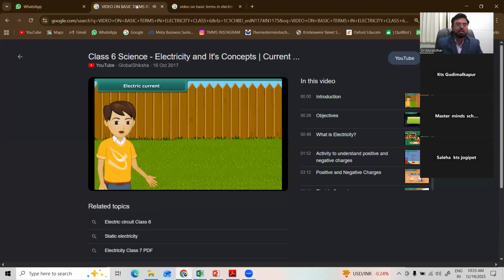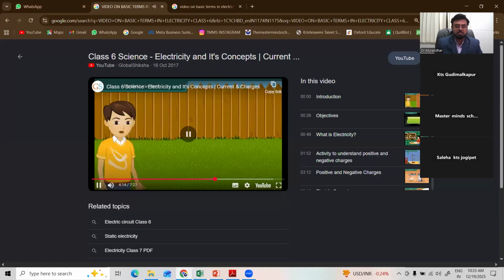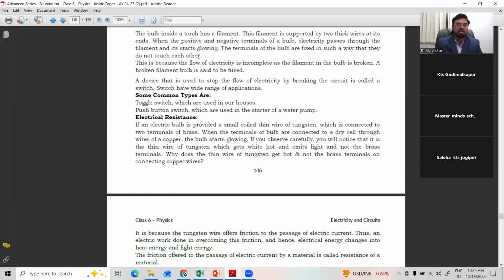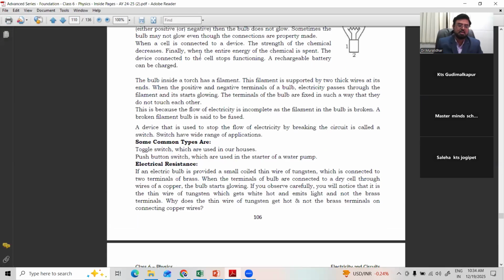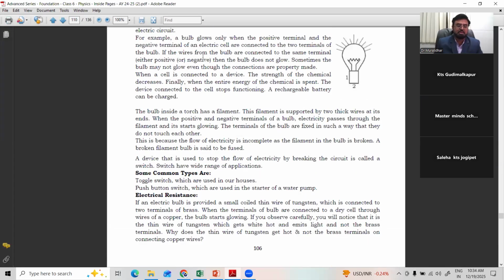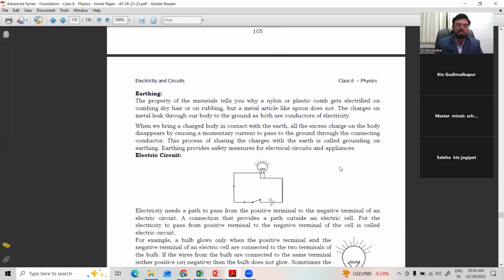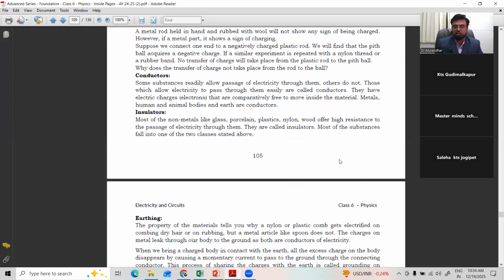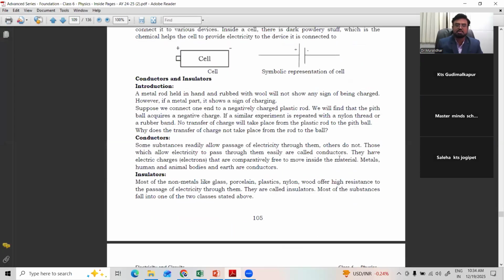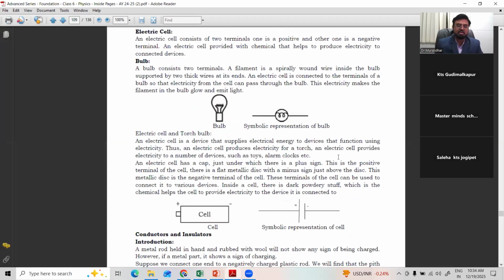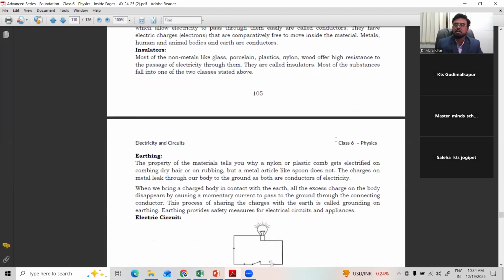Videos are there. Every battery has two terminals. And some more are also there about the remaining part, some common types of components used in the electric circuit. So we'll discuss today a very good set of things about electricity, all the basics including the electric circuit, earthing, insulators, conductors, semiconductors and all, bulb and cell.